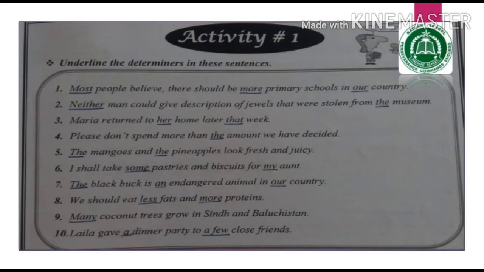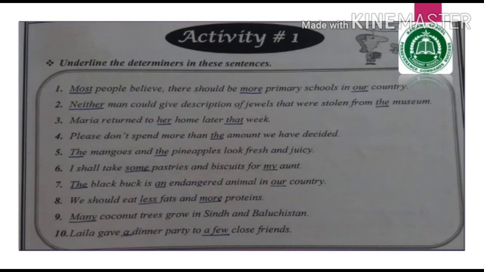Number 2, neither man could give description of jewels that were stolen from the museum. So neither man, just before the noun man, neither, underline it. This is a determiner. Then at the end of the sentence, the museum, telling that there is a specific museum that we are talking about. So underline the. It is a determiner.